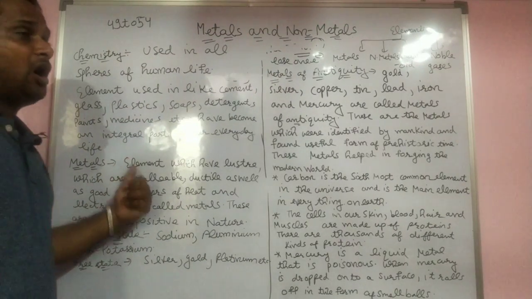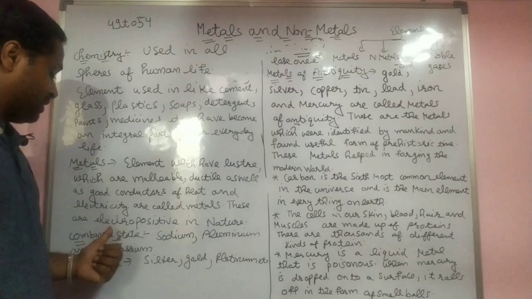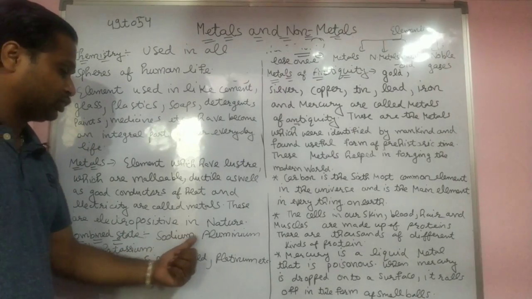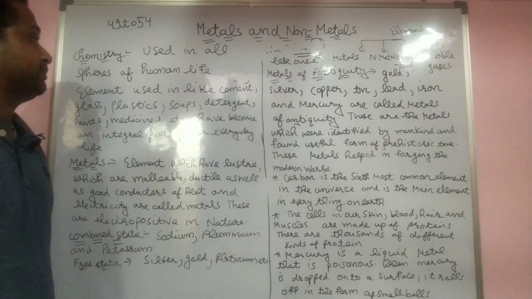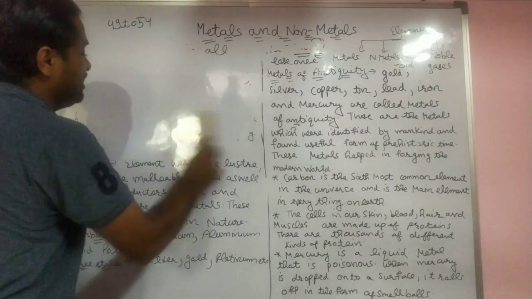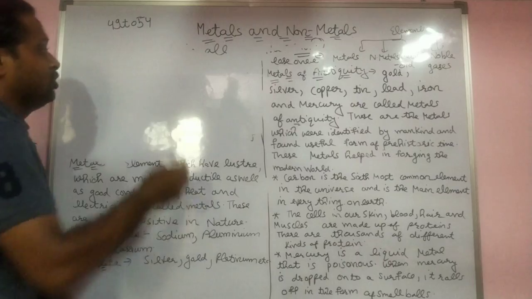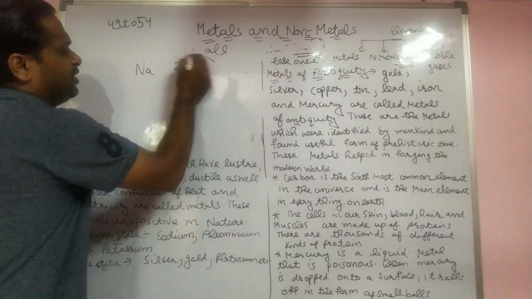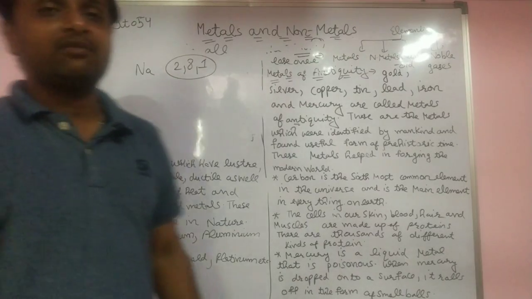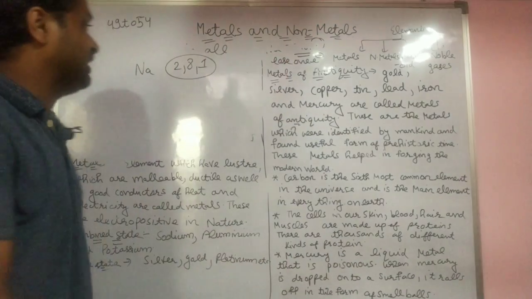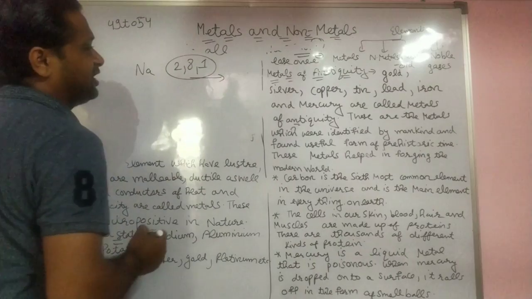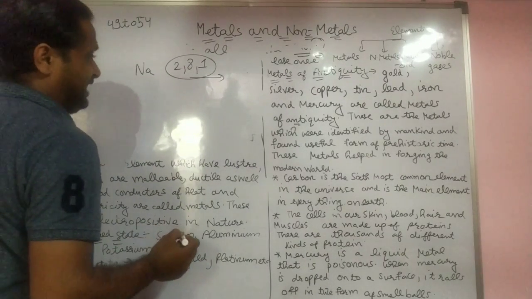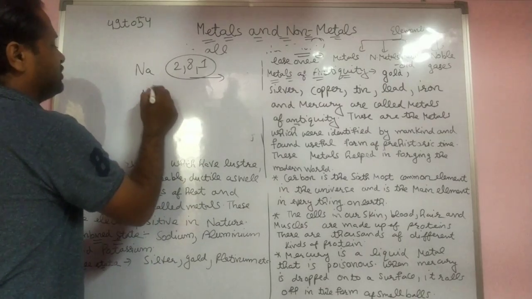How many elements are there? Some elements exist in a combined state, for example sodium, aluminium, and potassium. How? Sodium is a very reactive element. Its configuration is 2-8-1, and because it wants to lose 1 electron, it tries to become stable and achieve a noble gas configuration, to complete its octet. So that's why it becomes Na positive.